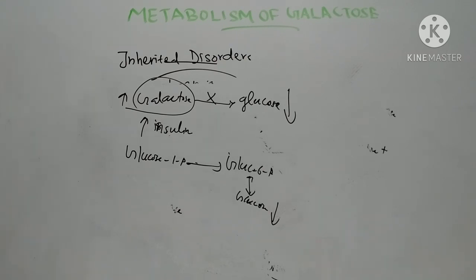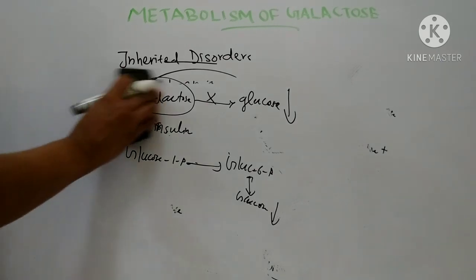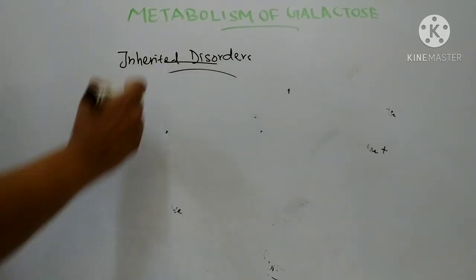Then after 2 to 3 months, the liver may show fatty infiltration, leading to liver cirrhosis. Then mental retardation, due to accumulation of galactose and galactose 1-phosphate in the cerebral cortex. Then the next one is development of cataract.